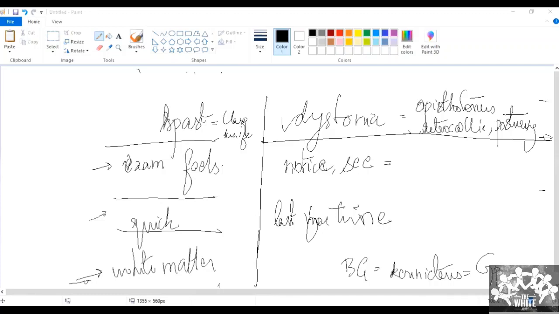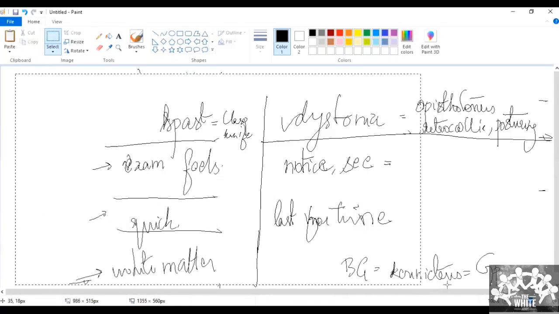I hope the difference between spasticity and dystonia is clear to everyone. Any questions? Ashay, are there any questions? No, sir. No question. Okay, I think it is clear. So I think we have completed the physiological classification of CP.